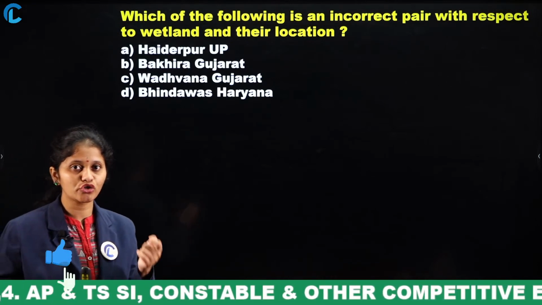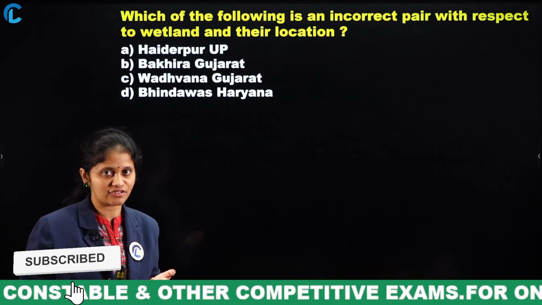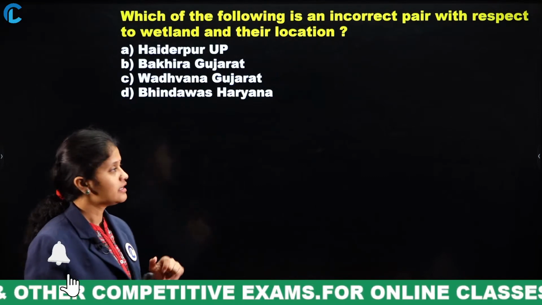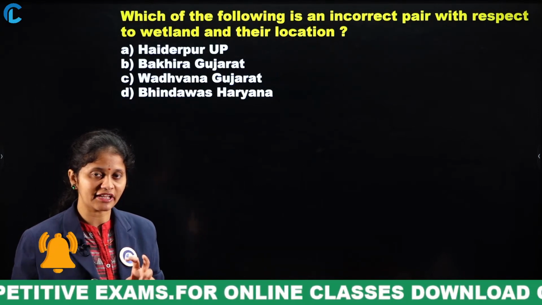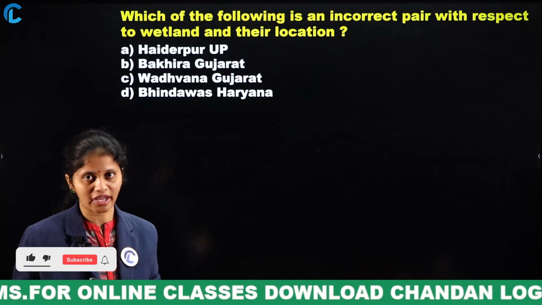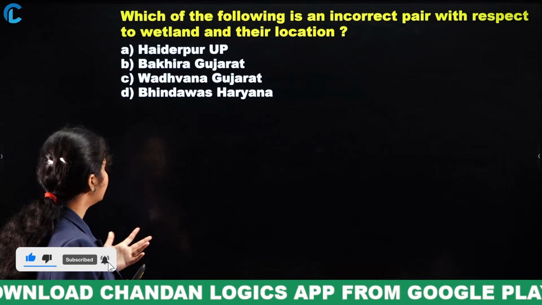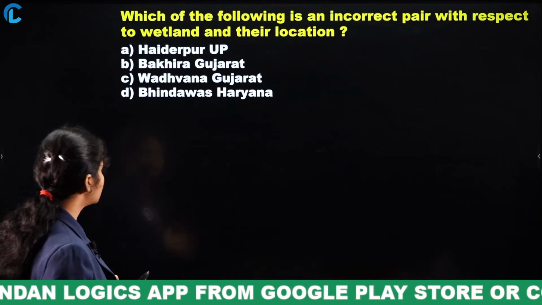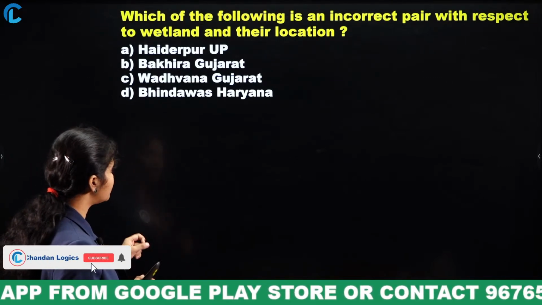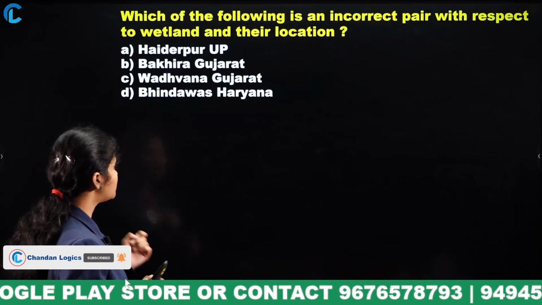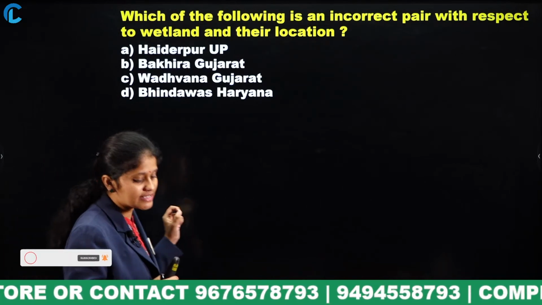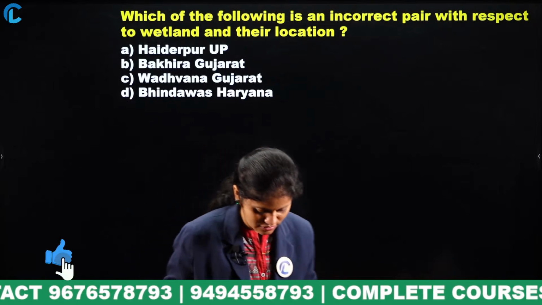At least go through the recent 11 Ramsar sites and their locations which were in current affairs, maybe you can get that. That means you have to interlink the static part with current affairs, then you can answer or expect the question paper easily. Next, Hyderpur, Uttar Pradesh, Bakhira, Gujarat, Vadwana, Gujarat, or Bindavas, Haryana. So, which of the following is an incorrect pair based on the location?